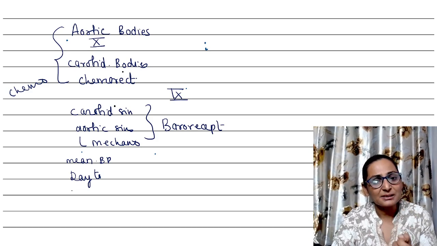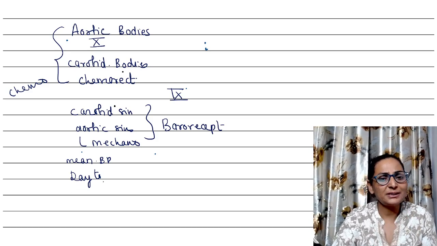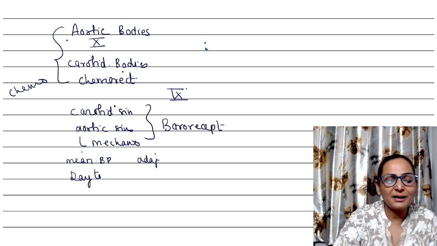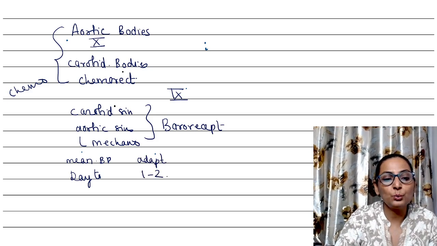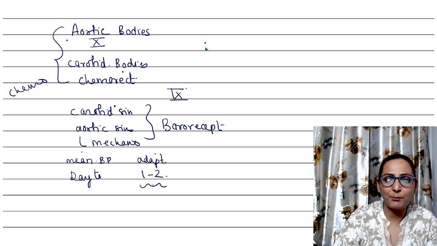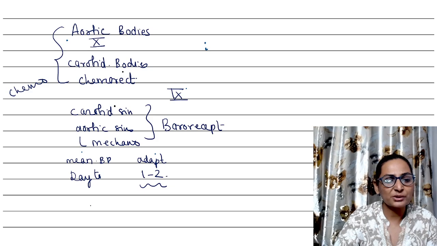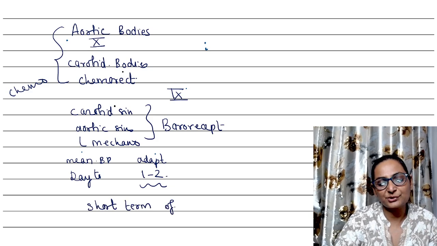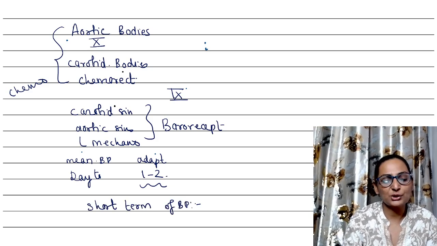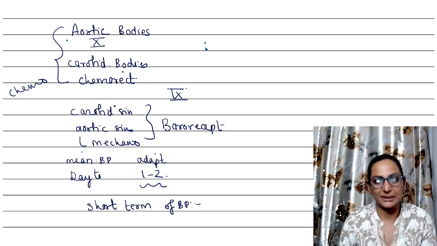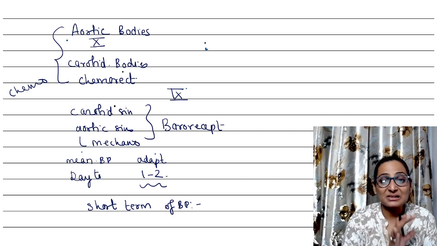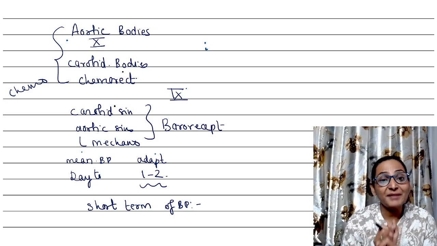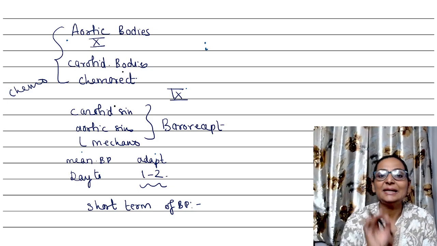And these have one important disadvantage, that they are adapting. They get adapted within 1 to 2 days, and therefore they are important only in the short term regulation of blood pressure, which is the nervous regulation, which acts within seconds to minutes. I hope this was crystal clear to you. It is a very important long question and a very important question in the viva.